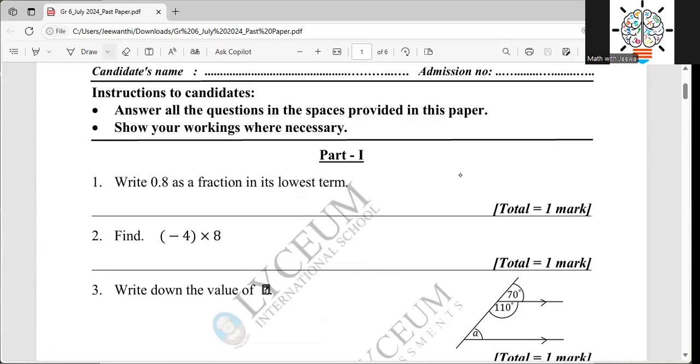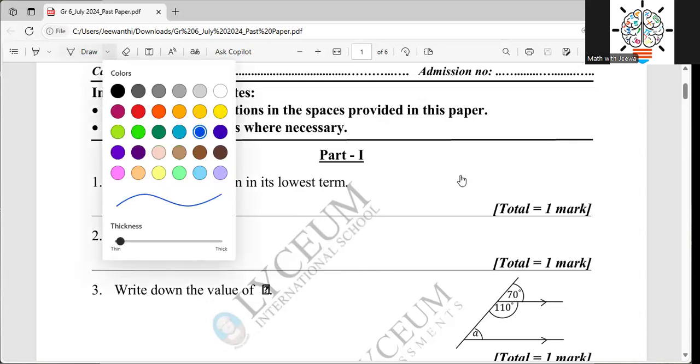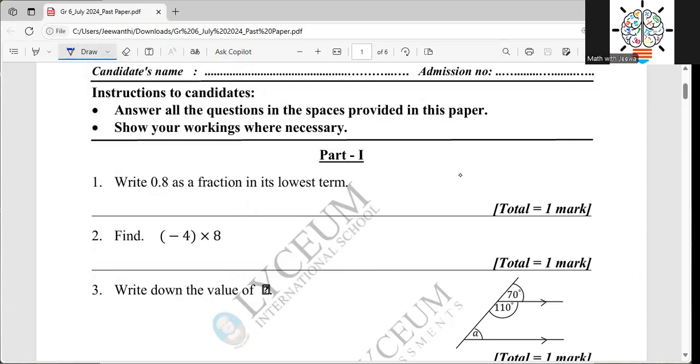Write 0.8 as a fraction in its lowest term. Now here you can see 0.8, we have one decimal place. So then it should be 8 over 10, right? 8 over 10. So this is 0.8. 8 is in the 10th place. So then it is 8 over 10.